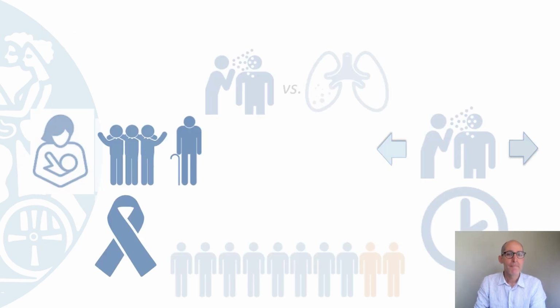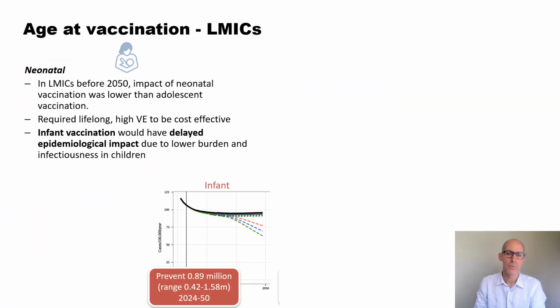Okay, so what do we see for that? I'm just going to focus on age targeting as my first result. There's lots of things I could show you, but that's not the point. I'm just going to show you a couple of key results. So here it's age targeting, whether we target infants or adults and adolescents first. And this was a result that was quite influential in around 2014 when we first showed it, showing that if we target neonates, which is typically how BCG, our current vaccine, is targeted right now, typically at infants, neonates, and we introduce another vaccine like that, we're going to get very little impact for a very, very long time.